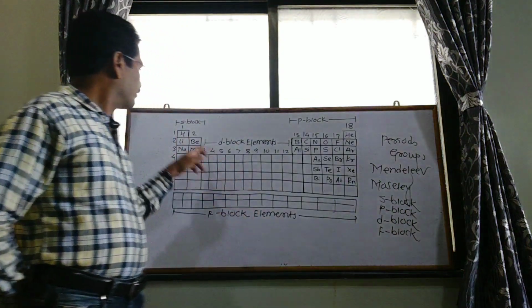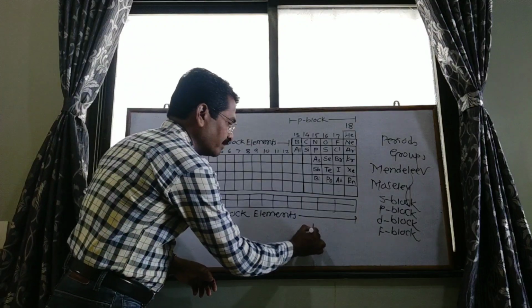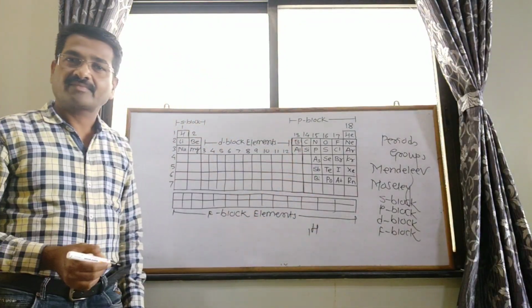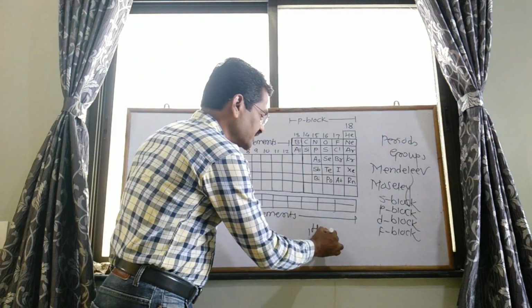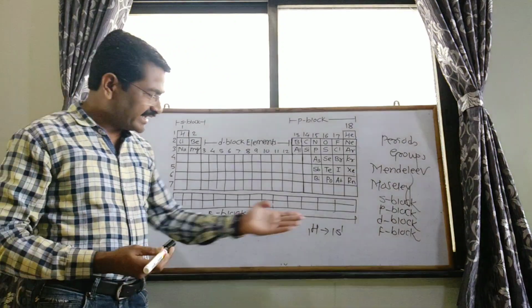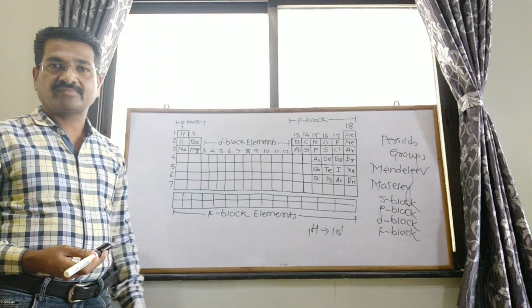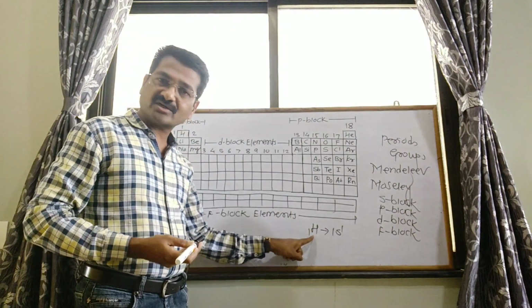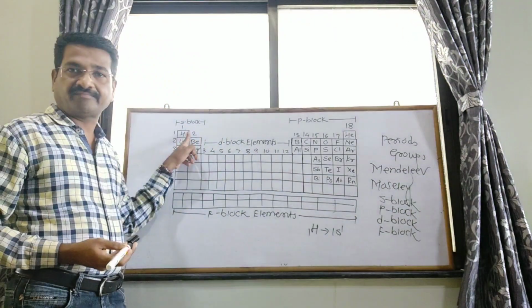For example, hydrogen, having atomic number 1 and electronic configuration 1s1. Only one electron is present in hydrogen, and it goes to the S subshell, so hydrogen is an S block element.